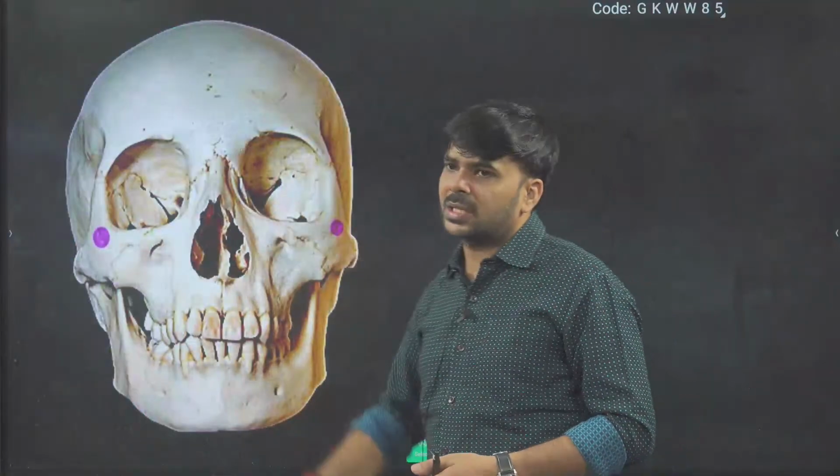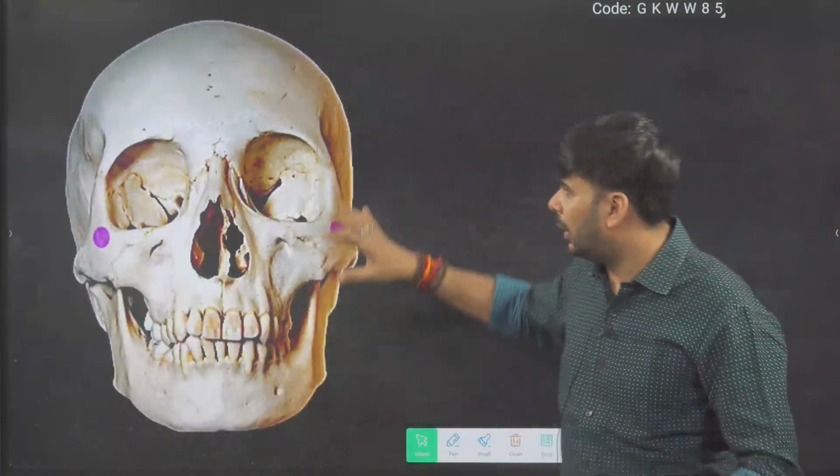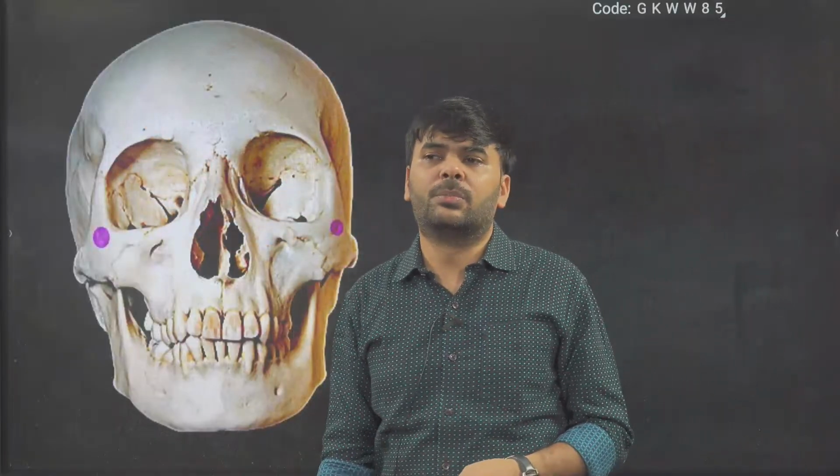Here you can see one skull in front of you. This is called the whole skull. In the skull, this bony upper area is called the cranium, the brain box.